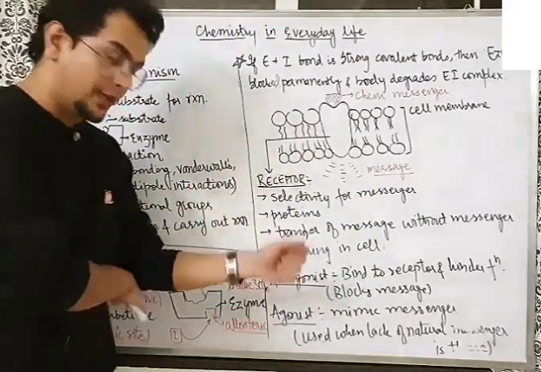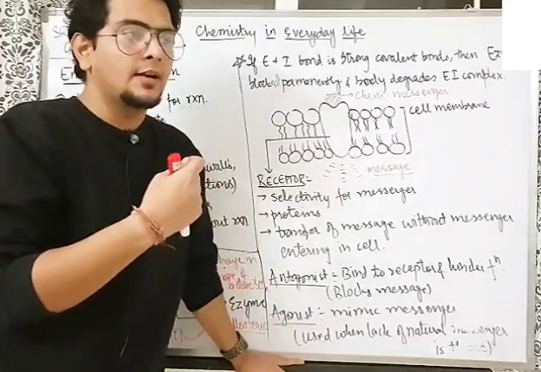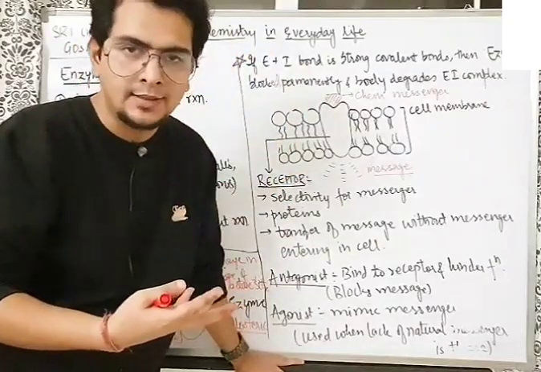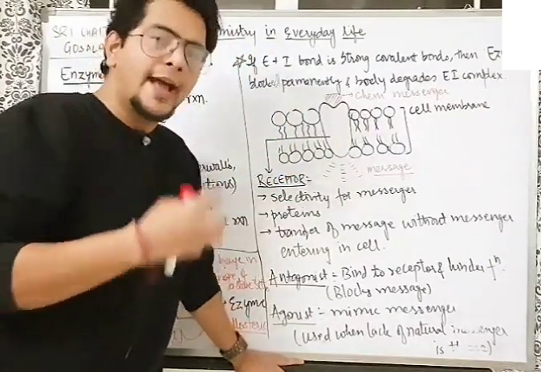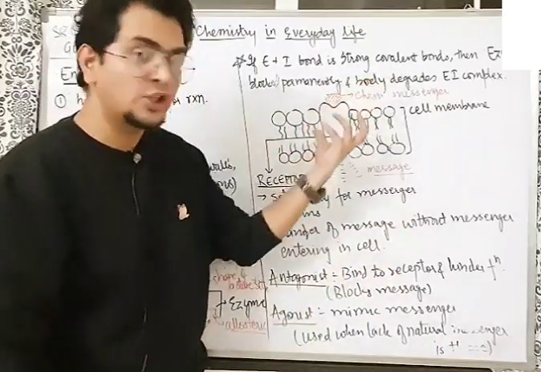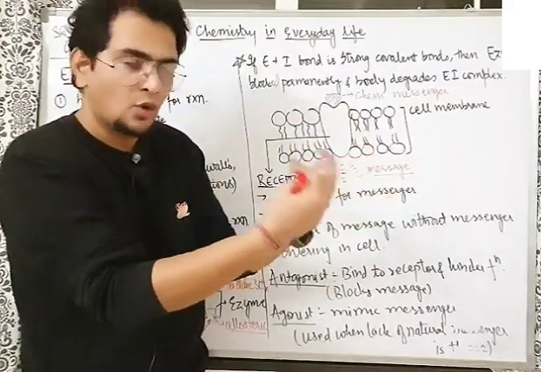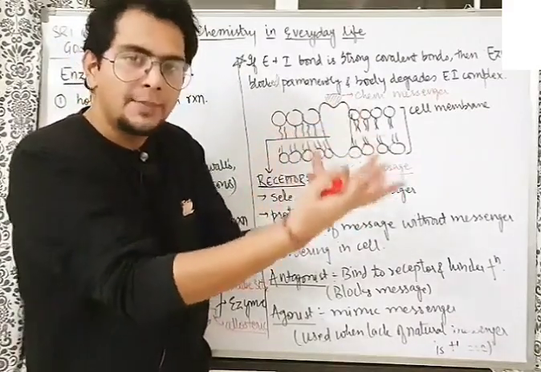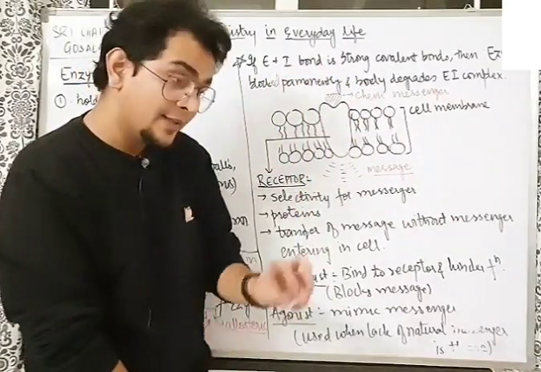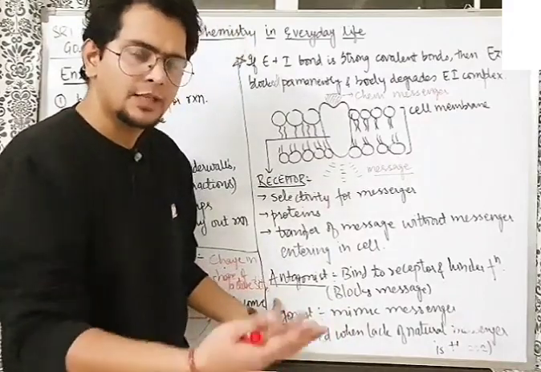Next, agonist. Imagine if the message transferred is good. For example, the message is a good feeling, like a feel-good hormone has to be synthesized to prevent depression. But the messenger which gives the message of generating that good enzyme or good protein or good chemical in the body is very less. So what do we do? We send a drug. That drug behaves as an agonist. Some drugs behave as agonists.